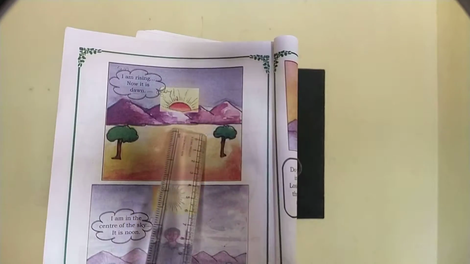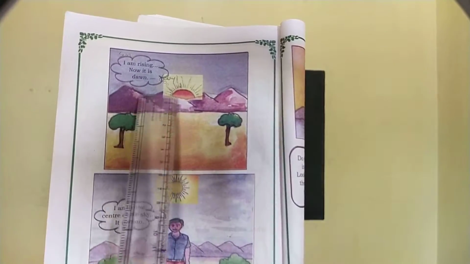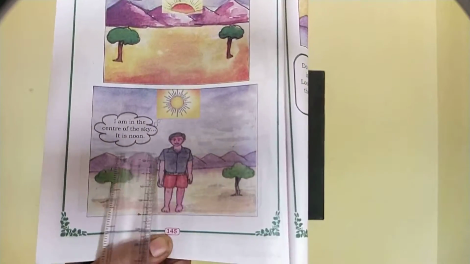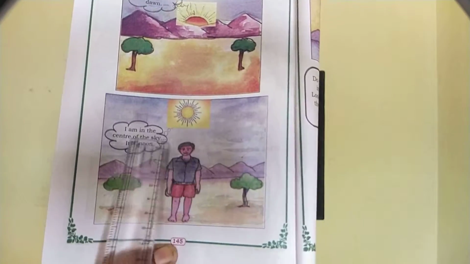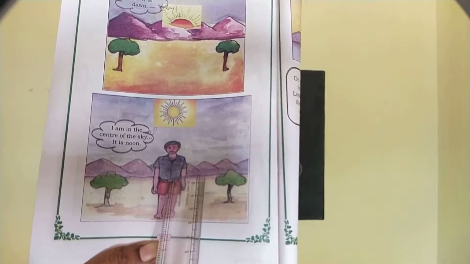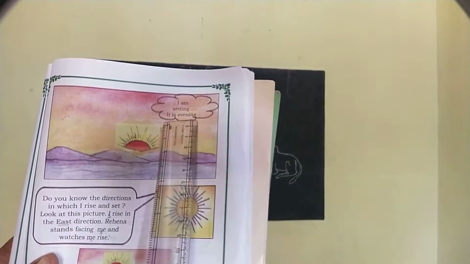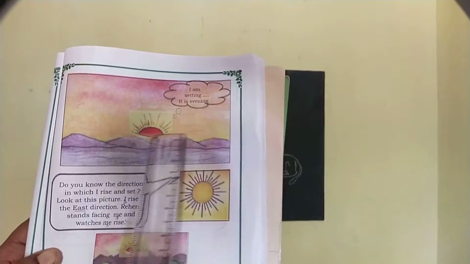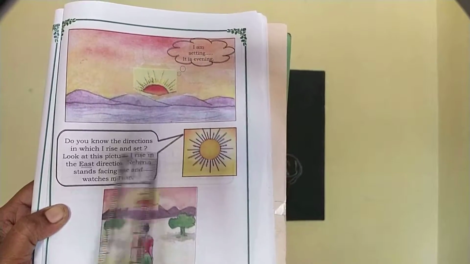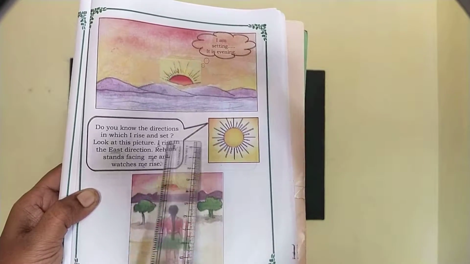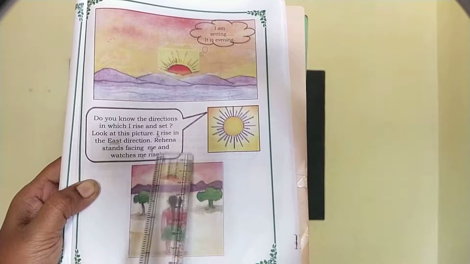Okay, see here in this picture, the sun is rising, now it is day. I am in the center of the sky, it is noon. Okay, so next, I am setting in the evening. The sun is setting in the evening. Do you know the direction in which I rise and set? Look at this picture. The sun rises in the east direction.